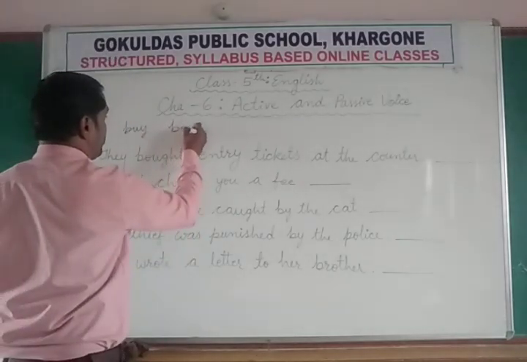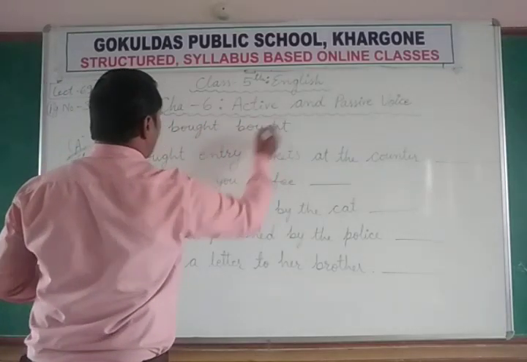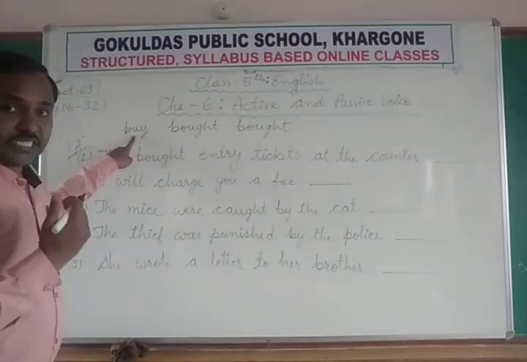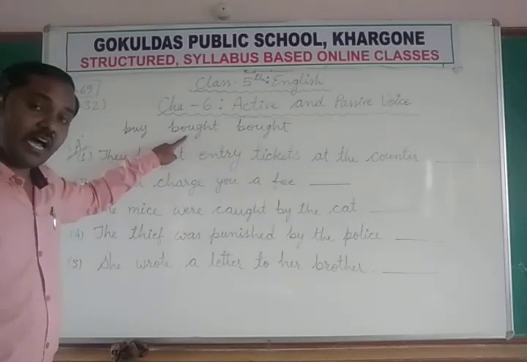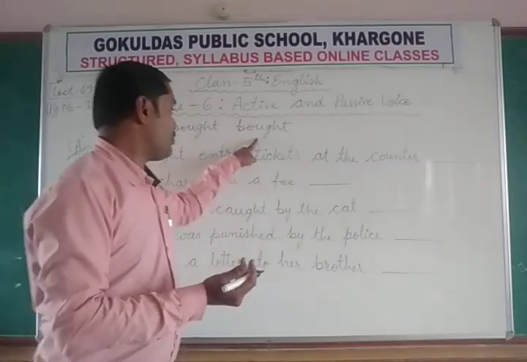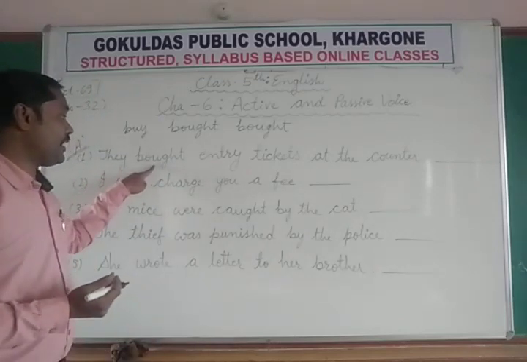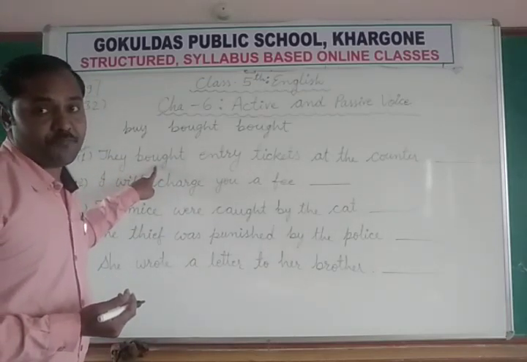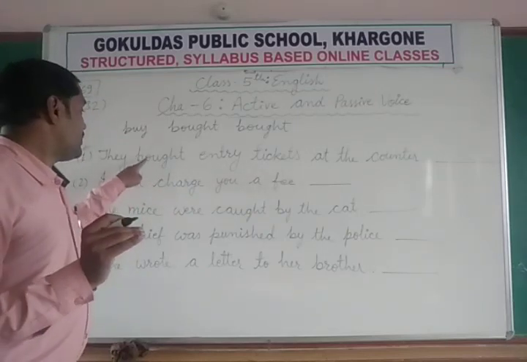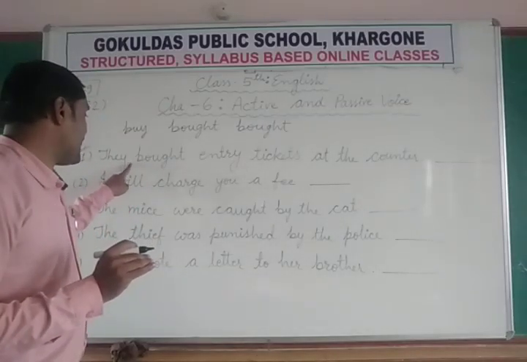Buy, second form bought, B-O-U-G-H-T. Third form is also B-O-U-G-H-T. Buy, bought, bought. So buy is purchase something. Bought means खरीदा था, and bought means खरीद चुका है या खरीद चुका था. In that way, second and third form are the same. So how to identify whether it is a second form or third form? I gave you a hint: if bought comes just after the subject, there is no has, have or had.